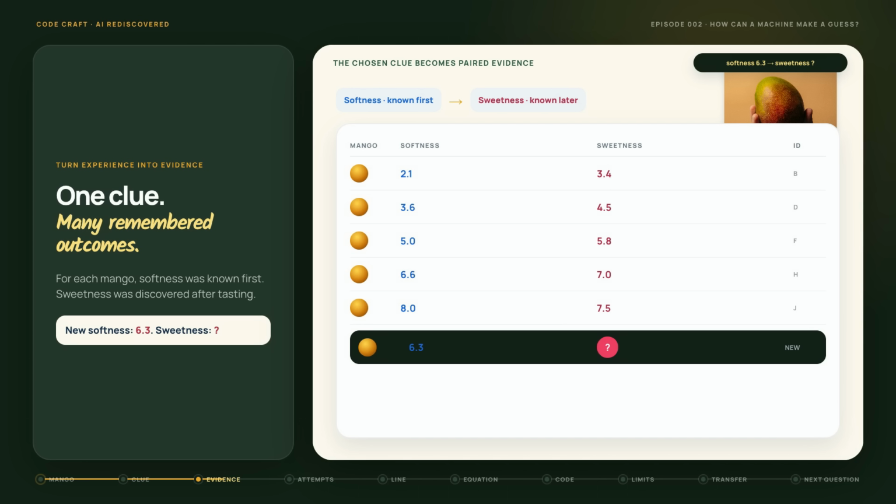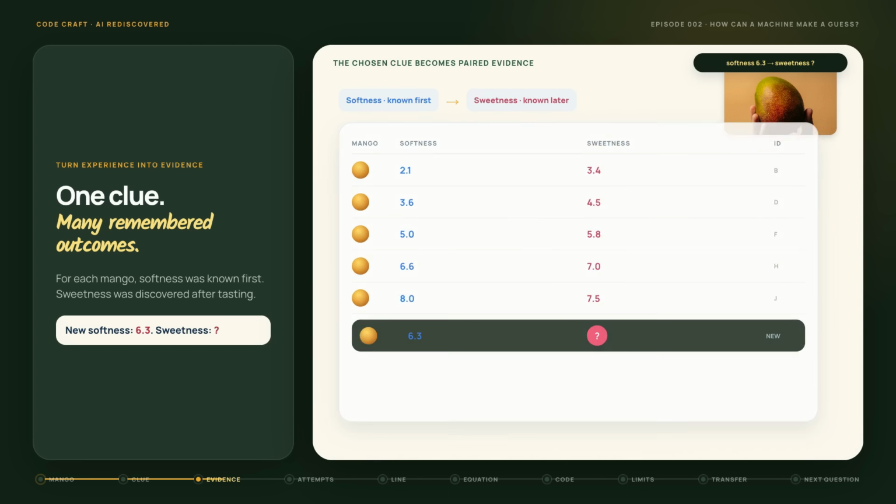For every mango in our old records, we know two numbers: how soft it felt and how sweet people rated it after tasting. A softness of 2 came with a sweetness near 3. A softness near 7 often came with a sweetness near 8. Now, a new mango arrives. Its softness is 6.3. What number should we predict?